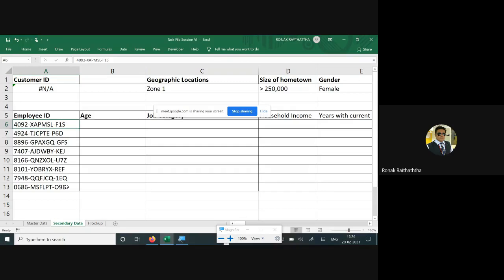because I do not have that much time. Now for 2 or 3 employees, you can go over there, search and paste it over here. But for a large number of employees, you cannot do this, right? Say you have got 20 employees and you want to get their ages. If you do it for one and all, that's going to be too time consuming. We do not have that much time.